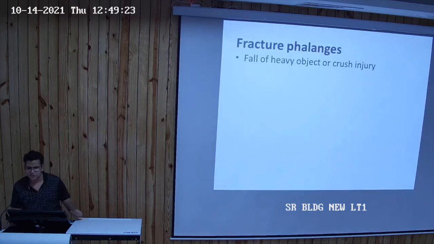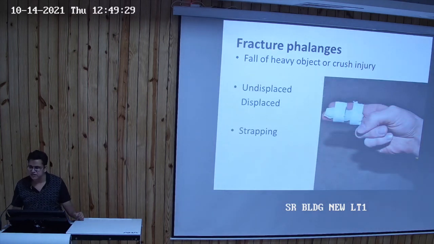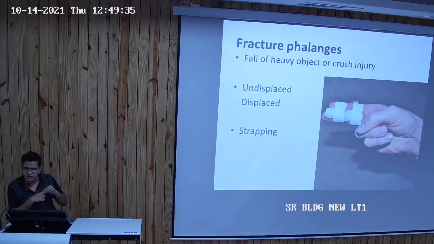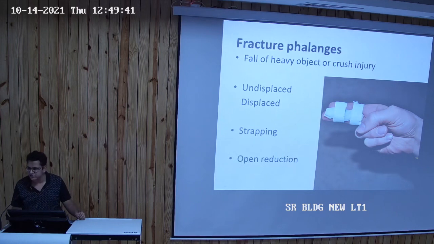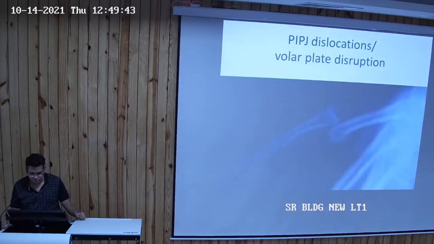It can happen because of a fall of any heavy object or any crush injury. It may be undisplaced or displaced and may be treated by strapping. But nowadays, a splint is available which is known as a finger caught splint, which can be applied to a single finger. These may require open reduction.